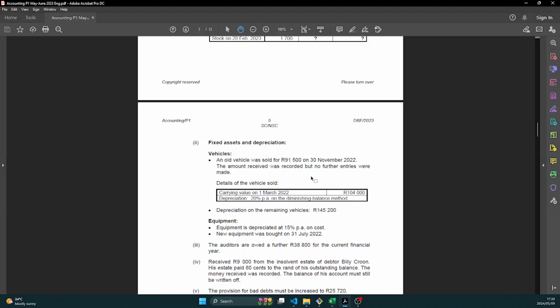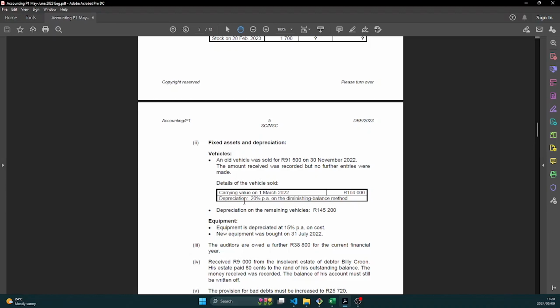And that depreciation, we will add it to our accumulated depreciation for the year. Now remember, the formula to get your profit on sale of an asset is your selling price minus your carrying amount. And the formula for the carrying amount is cost minus accumulated depreciation, right? So now they've already given us the carrying value at the beginning of the year was 104,000, and depreciation is 20% per annum on diminishing balance method, right?